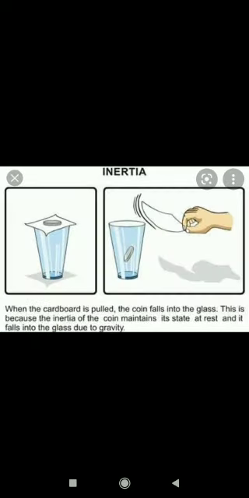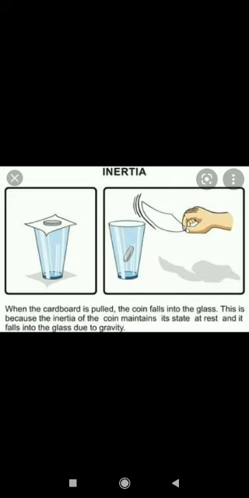What is inertia? This experiment is given here. You take a postcard and keep it on a glass, and keep a 5 rupee coin on the postcard. Now you push or pull the card. What you observe here is the 5 rupee coin will not move with the postcard.